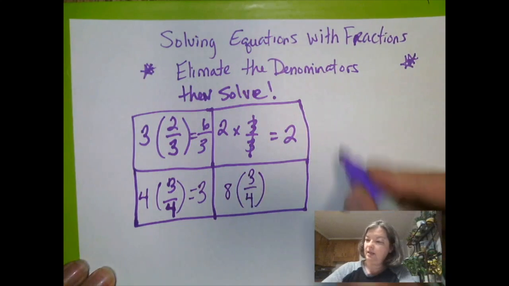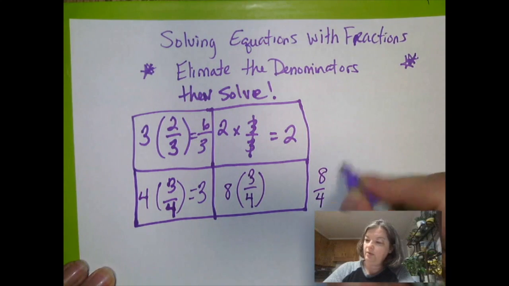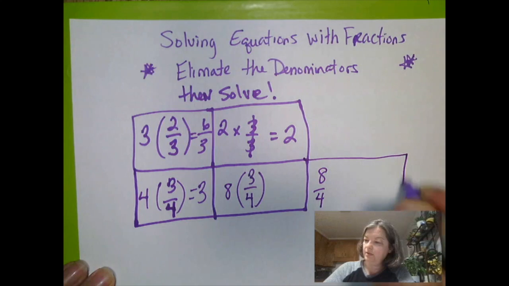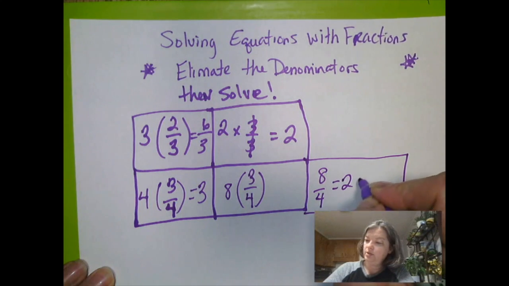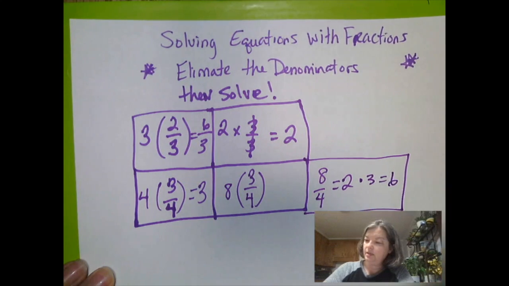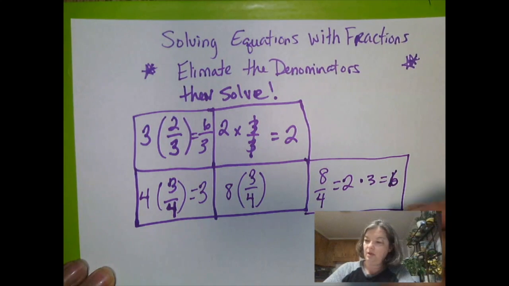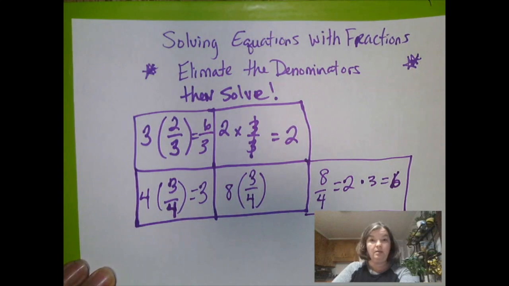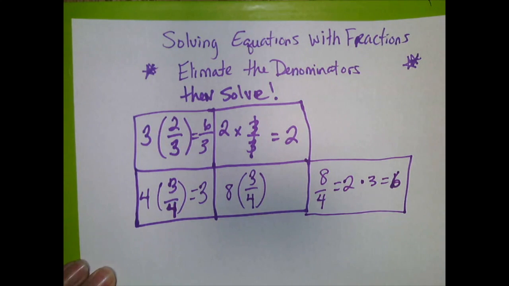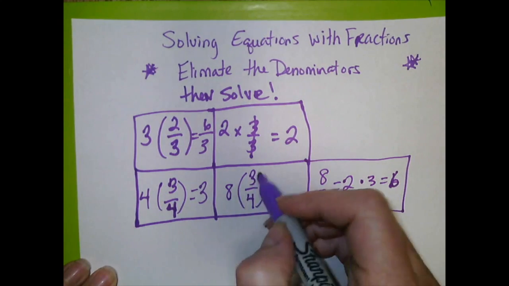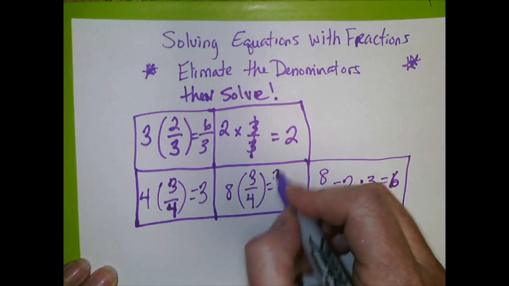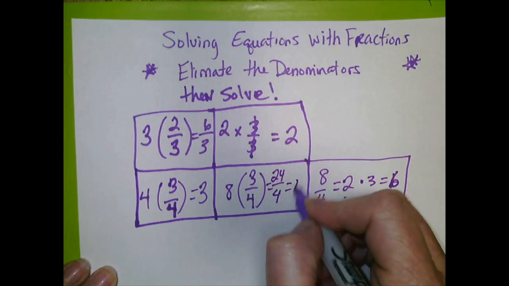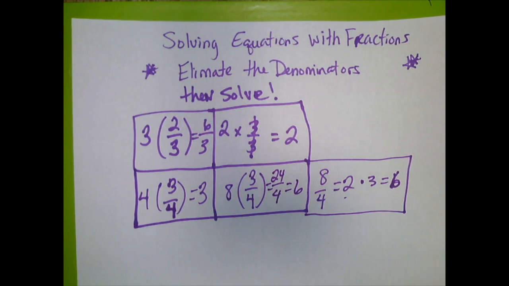Well, like I said, 8 divided by 4 is 2, and 2 times 3 is 6. You don't believe that's right? Oh, well, you might need to see it, right? Here we go. 8 times 3 is 24, and 24 divided by 4 is 6. You see how that works?